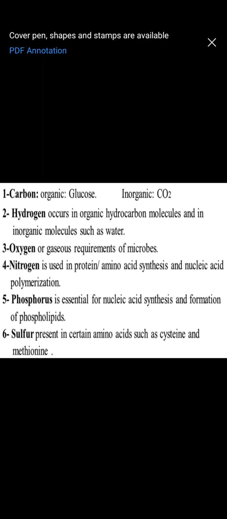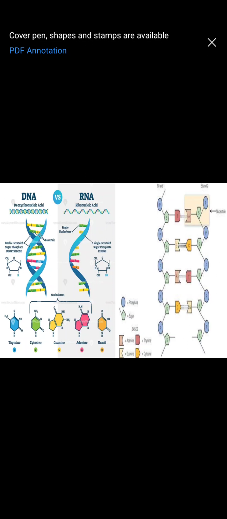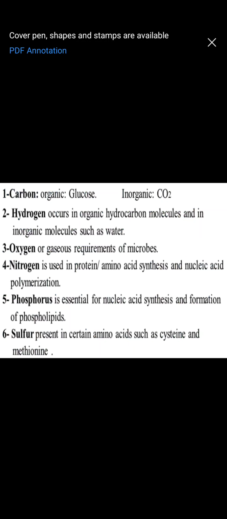reasons. And also, if you see the molecular structure of DNA and RNA, it is made up of a sugar phosphate backbone and the nitrogenous bases. The sugar also has OH, H and CH2 groups, which contain hydrogen. And also in the nitrogenous groups, hydrogen is a major component. So that is the reason hydrogen is required.